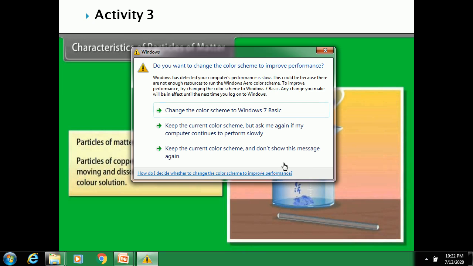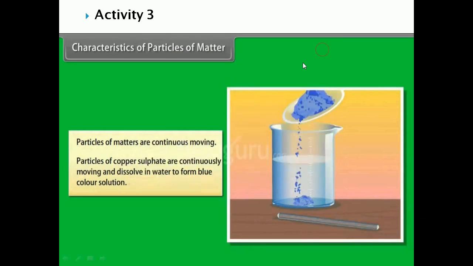There are two forms of energy. What are they? Potential energy and kinetic energy. What is meant by potential energy? The energy possessed by the object when it is at rest. What is meant by kinetic energy? The energy possessed by the body when it is moving, isn't it?